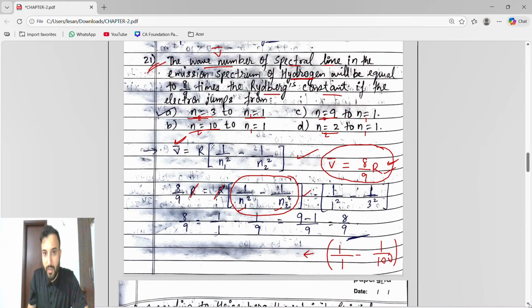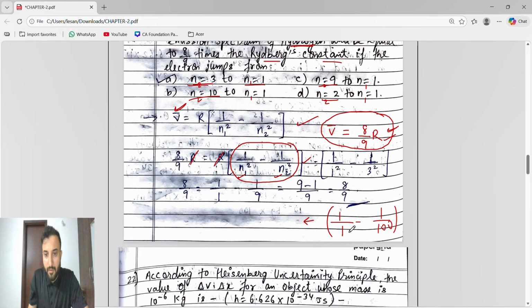So what we have to do here is just multiply the denominator. What will happen, guys? If you know how to solve this LCM, it's fine. If you don't understand, here is what we will do: we will multiply the denominator every time. Whatever we get, we'll write in the denominator. So 1 into 100, it's 100.